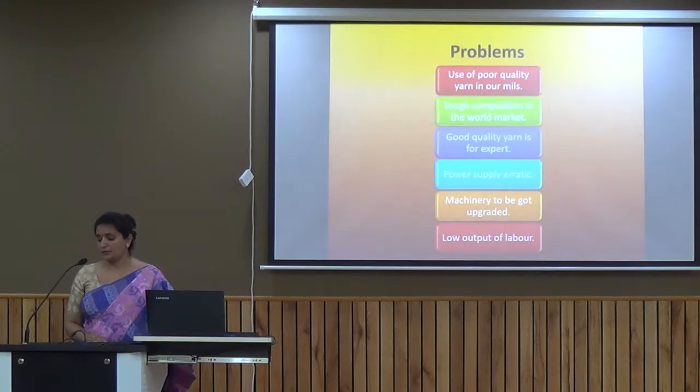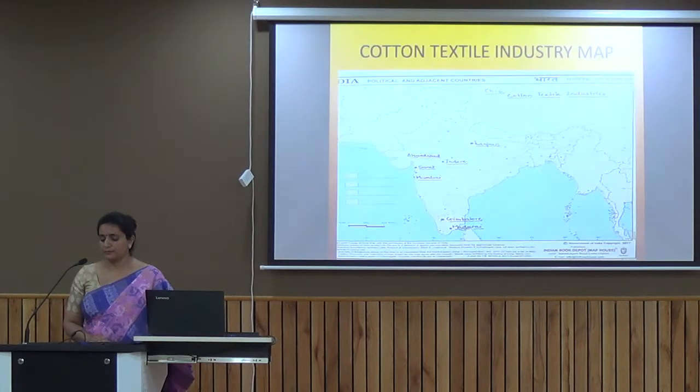Erratic power supply, the power supply is not proper. Machinery upgradation is not there. And the low output of labor is also one of the problems of the cotton textile industry.